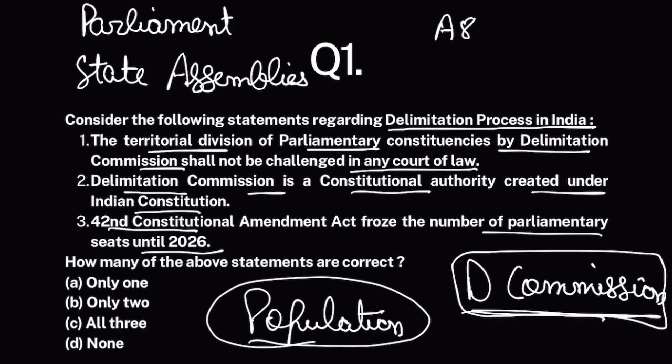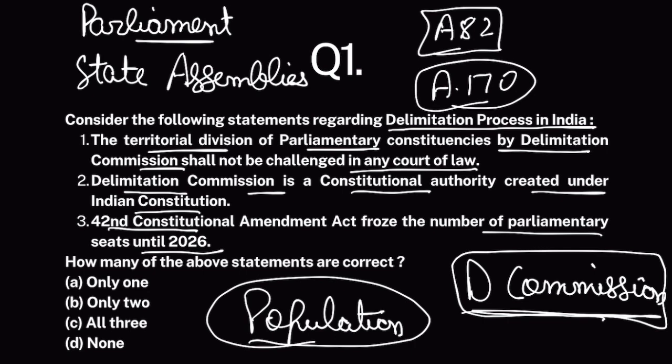Article 82 gives the power to this Delimitation Commission to divide the entire territory of India into constituencies for Parliament. Article 170 gives power to divide the entire state into constituencies.